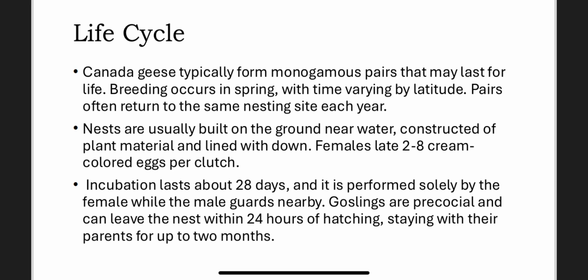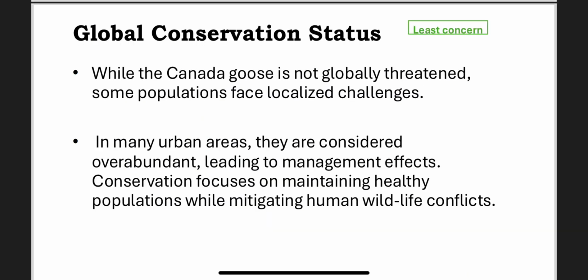Incubation lasts about 28 days, and it is performed solely by the female while the male guards nearby. Goslings are precocial and can leave the nest within 24 hours of hatching, staying with their parents for up to 2 months.